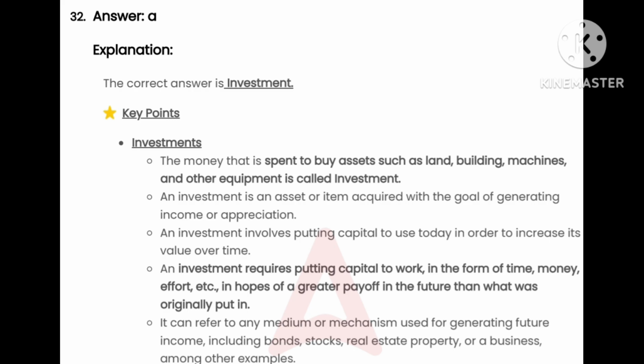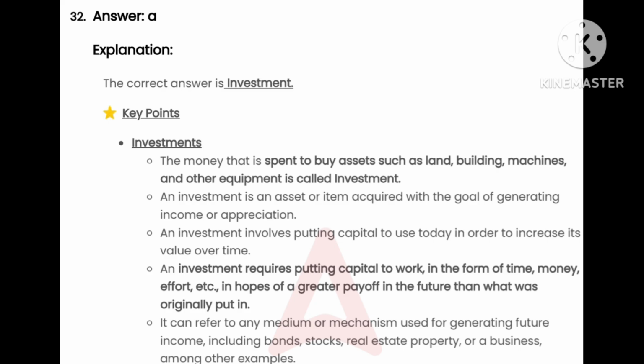It requires putting capital to work in the form of time, money, effort, etc. in hopes of a greater payoff in the future than what was originally put in. It can refer to any medium or mechanism used for generating future income, including bonds, stocks, real estate property or business, among other examples.